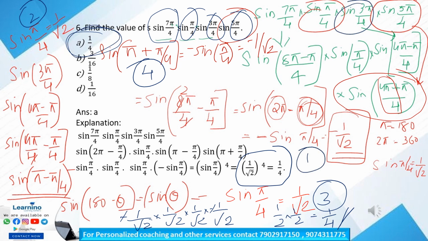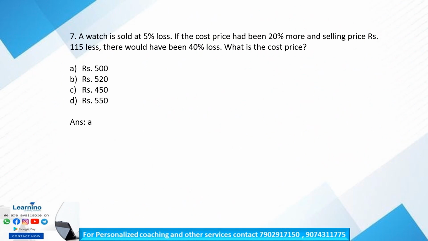Clear? So our next question, question number 7. A watch is sold at 5% loss.